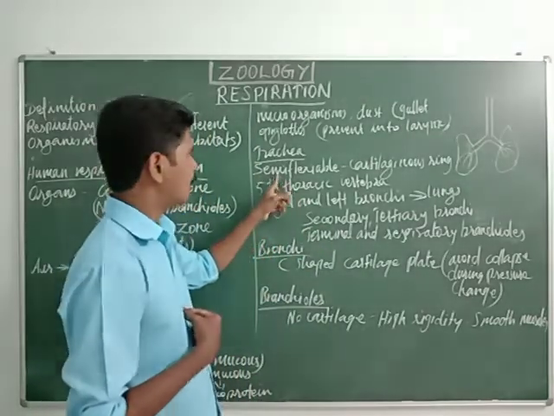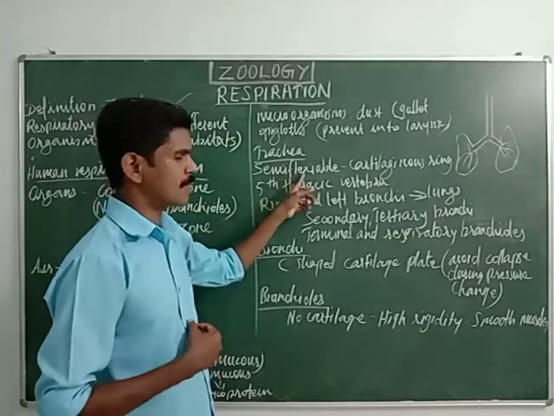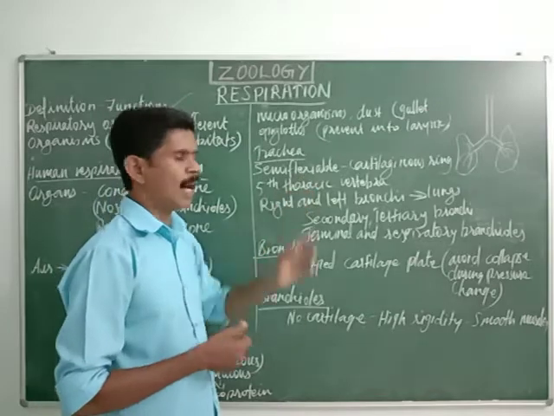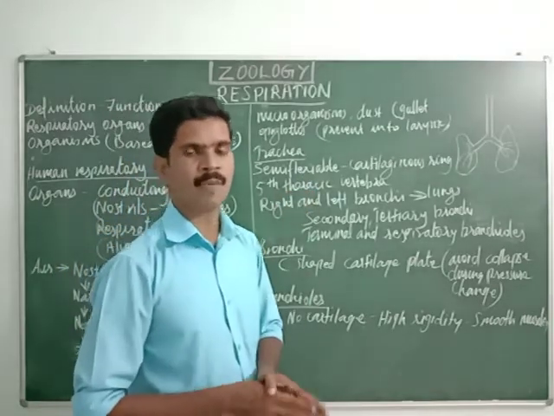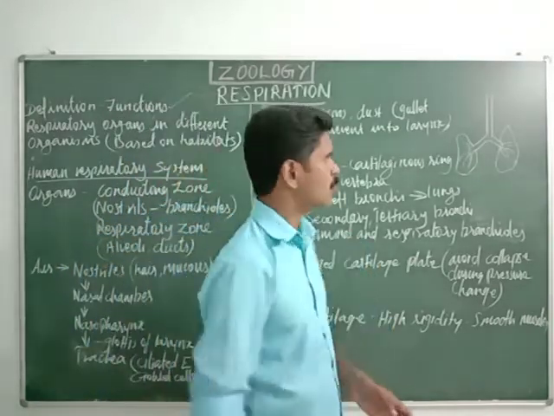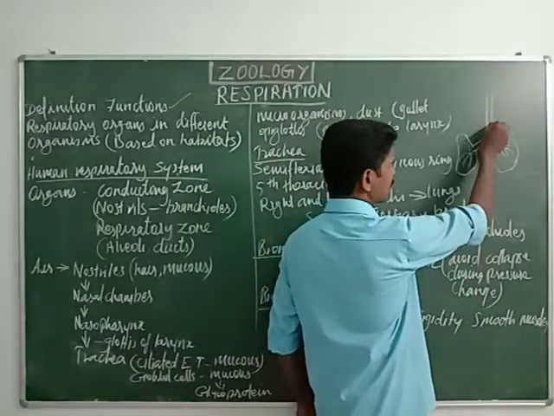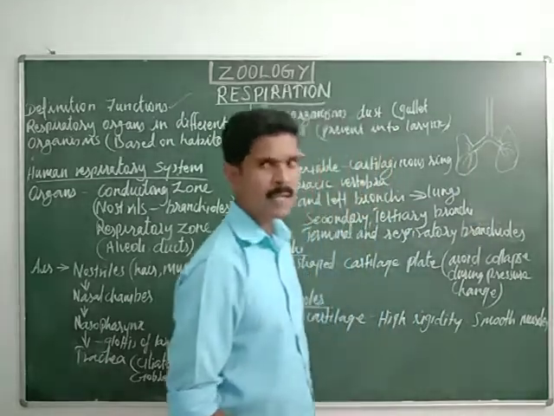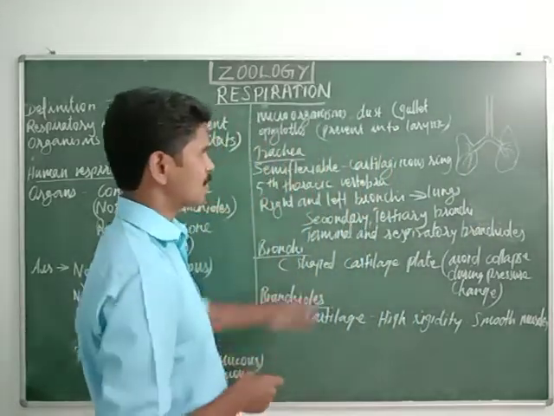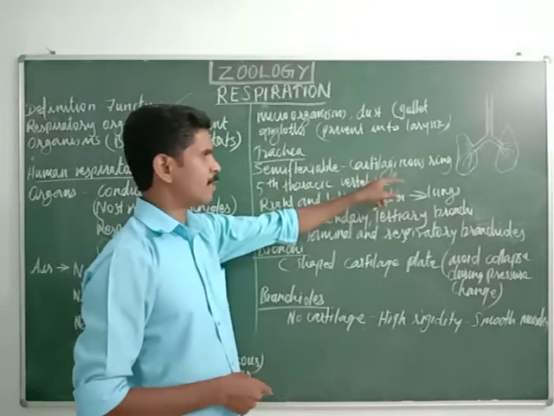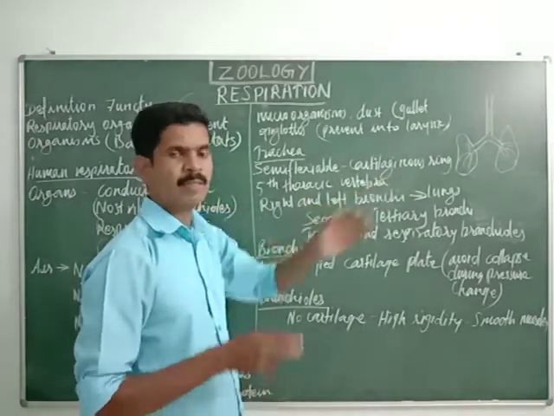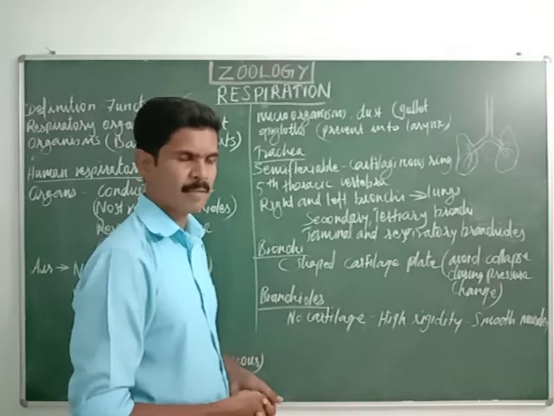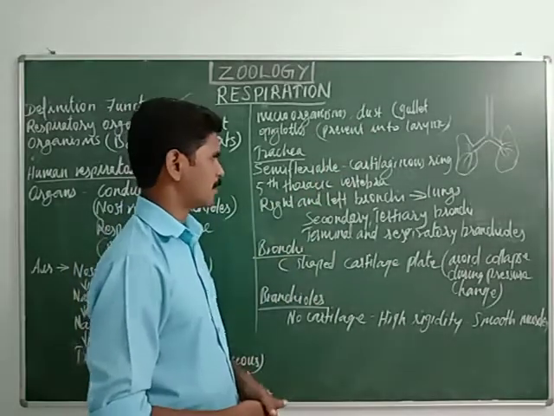This trachea is a semi-flexible tube-like structure, and it is supported by cartilaginous rings. We can see many ring-shaped structures along this trachea. The outer surface of the trachea is made up of cartilaginous rings, and these rings only give support to stand straight without collapsing. Have you understood all these points?